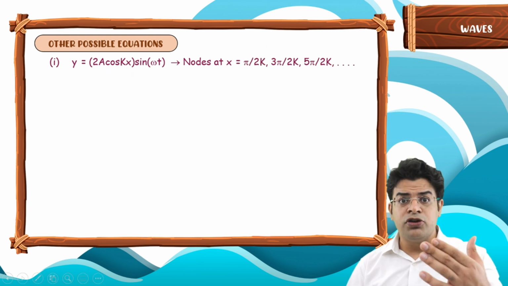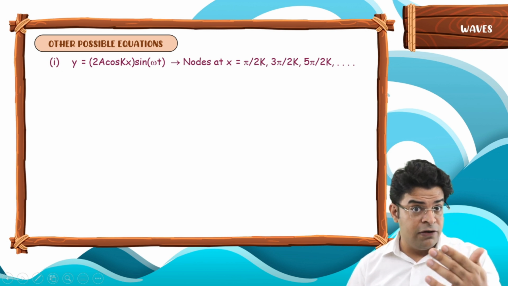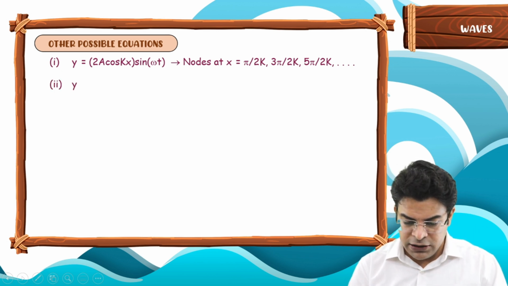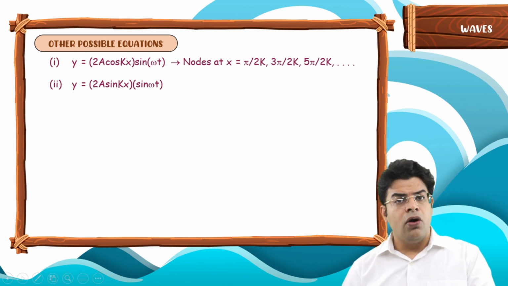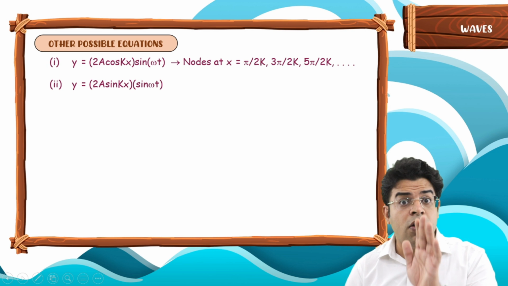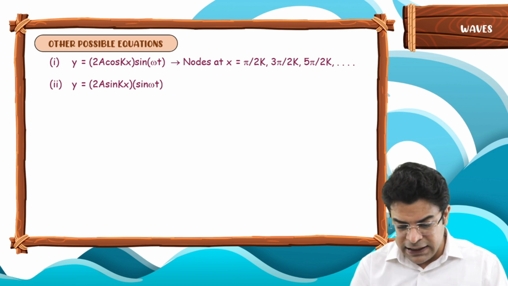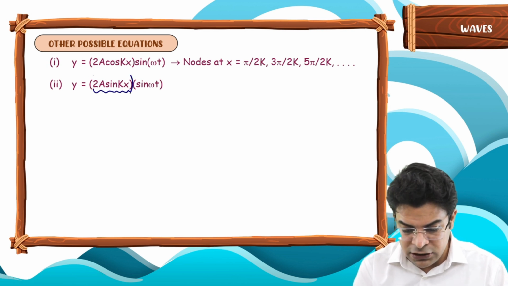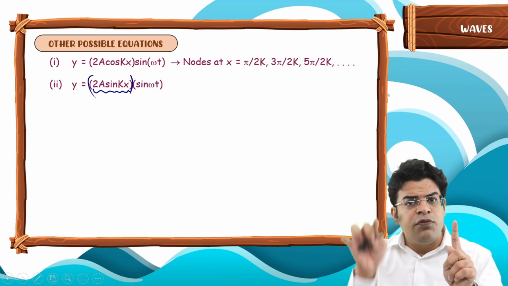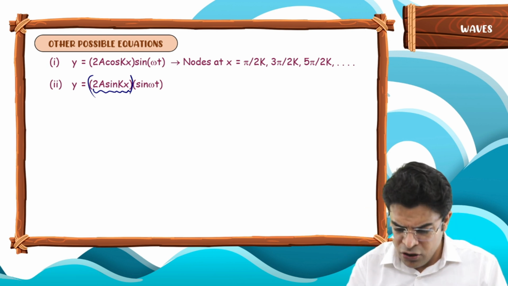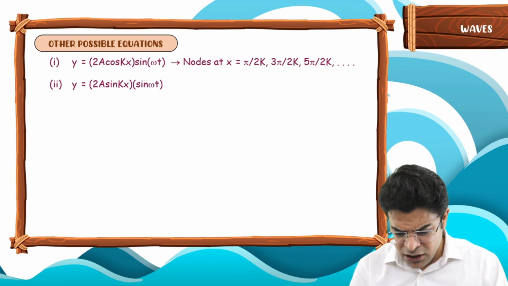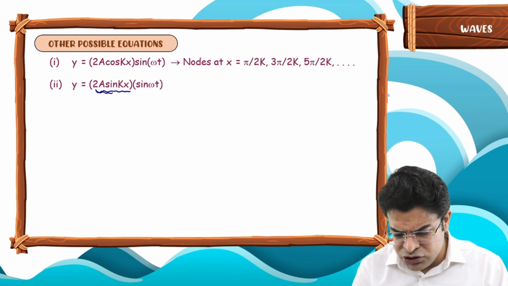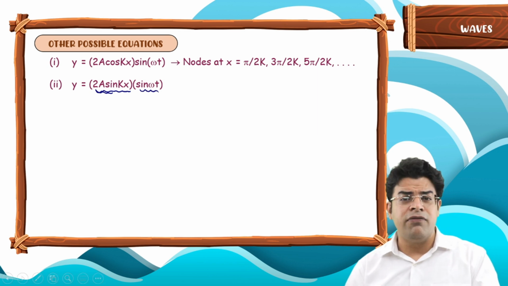But there are other possibilities of equation of standing waves as well. For example, the equation y equals to 2a sin kx sin omega t also represents the equation of a standing wave. Notice that here again different particles having different x coordinate have got different amplitude, but all of them oscillate with the same angular frequency omega. So now here, tell me, if the equation is 2a sin kx sin omega t, where will you find the nodes?